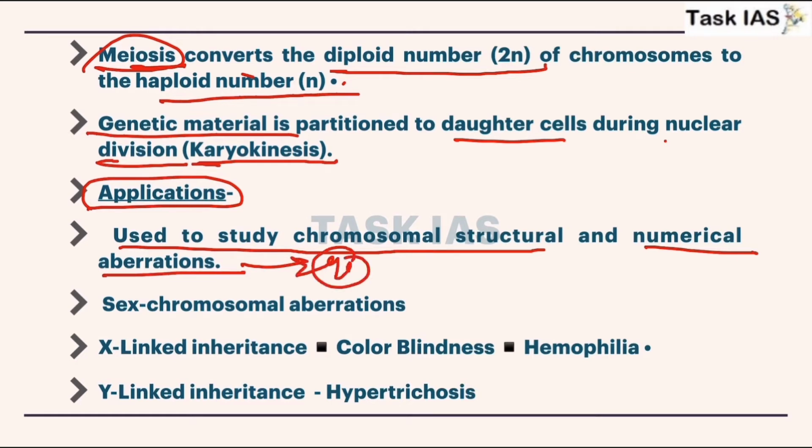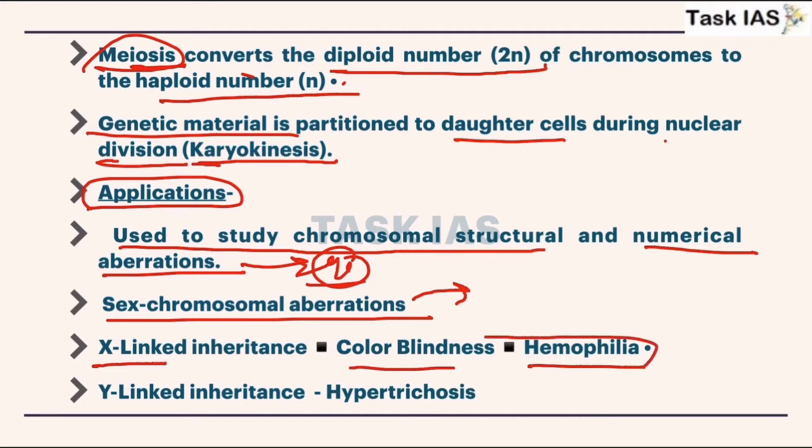Now sex chromosomal aberrations, that means if there is any change in sex chromosomes, like X-linked inheritance, where color blindness and hemophilia, these diseases will occur. In Y-linked inheritance, hypertrichosis, where the unusual growth of hair is observed.